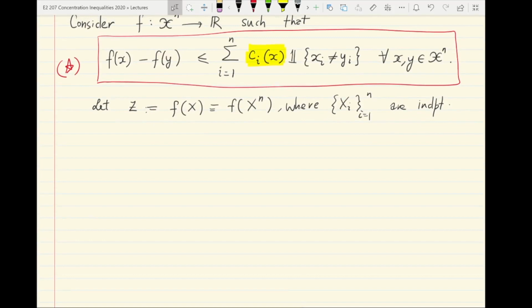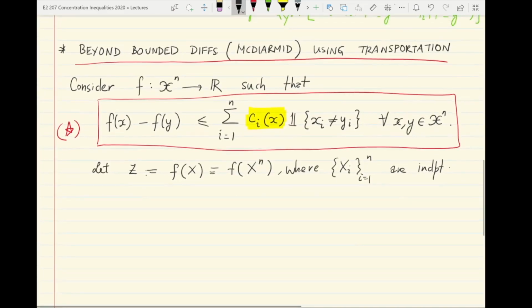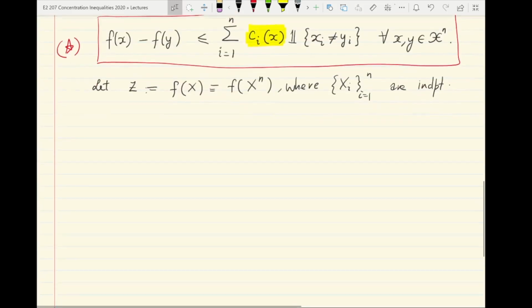Okay, so this is the setting, and we'll show that the transportation method kicks in very neatly to help us bound the tails of Z. So before that, let us recall that we have actually considered concentration of such functions beyond bounded differences in our application of the entropy method that we saw before the transportation method.